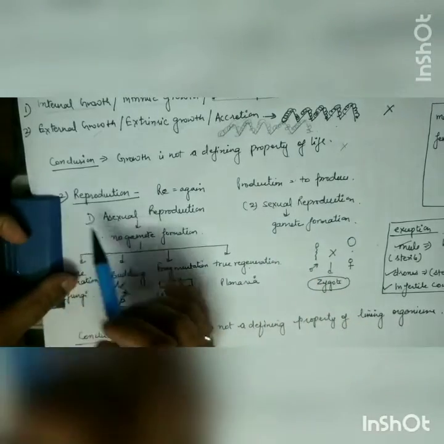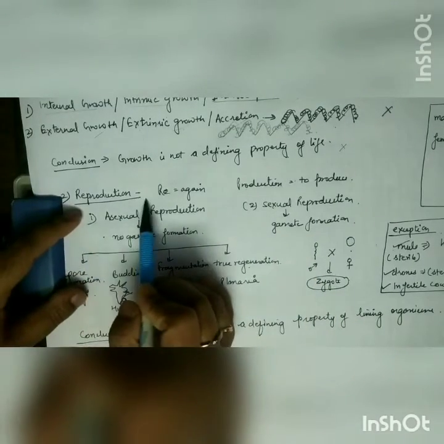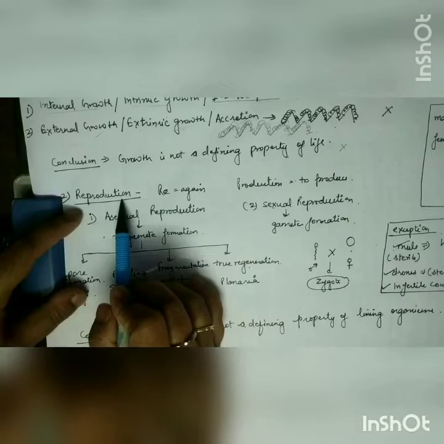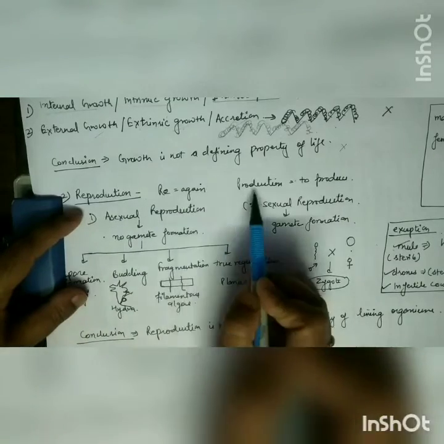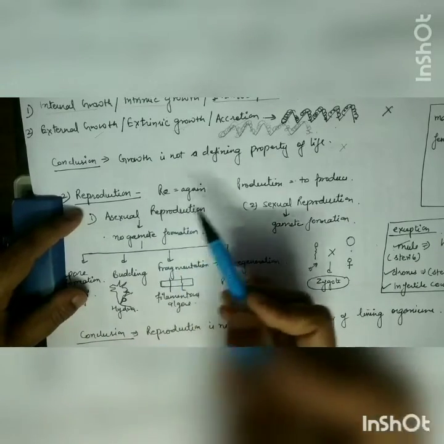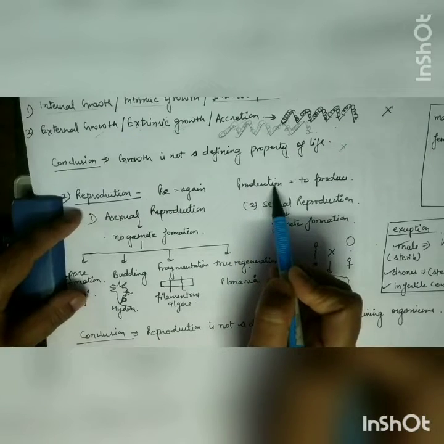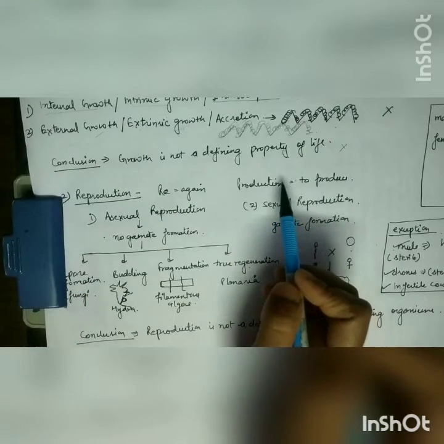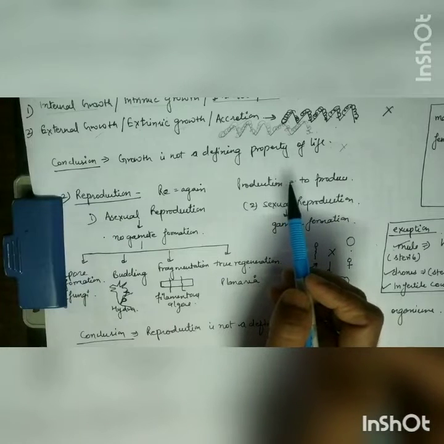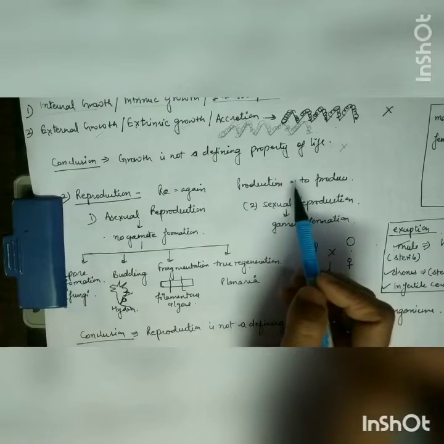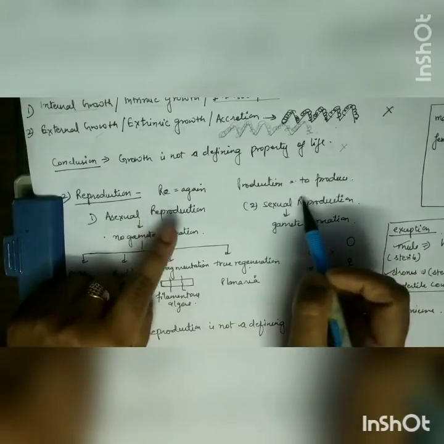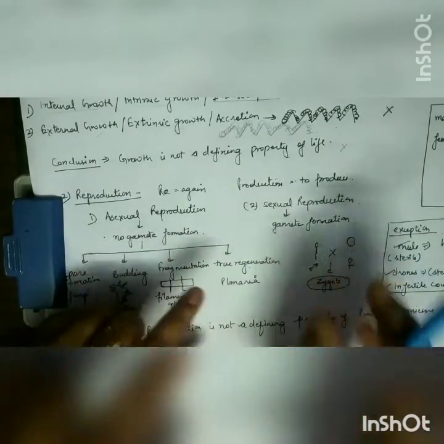Now come to the second characteristic, reproduction. Reproduction comprises two terms, re and production. Re means again and again, and production means to produce. When the parents are producing offspring of the same type, what is happening? They are producing true to type. So in that case, we can say that reproduction is happening.